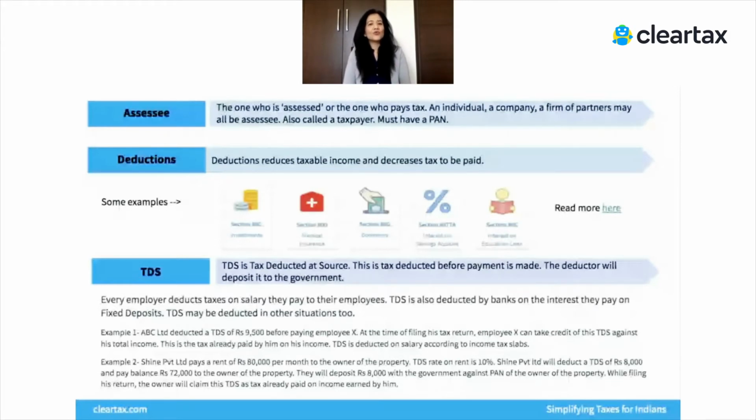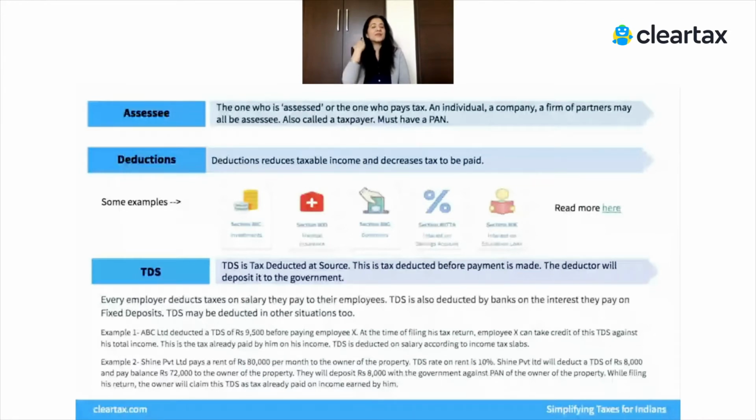So I encourage you to go to our website and look for information around deductions. We've just put together a couple of examples here. But it is very important to understand what these deductions are, because by using them, you can reduce your tax outgo. The other important thing to know about taxes is TDS.